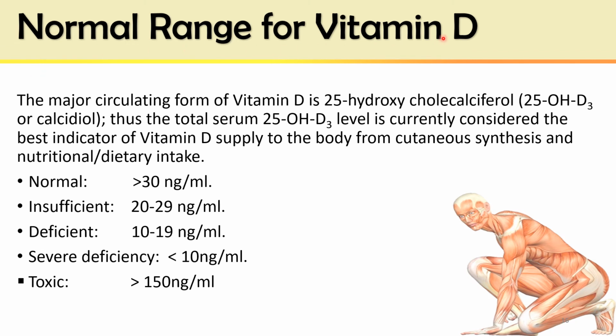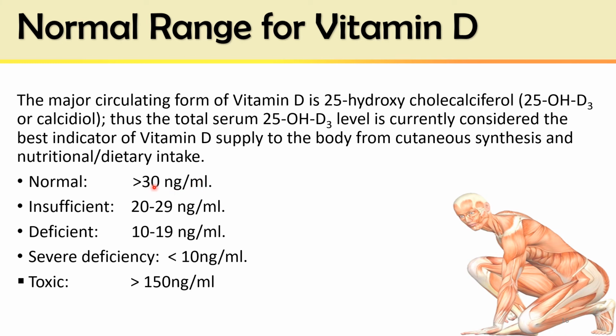Normal range of vitamin D. As I have already told you, the major circulating form of vitamin D is 25-hydroxycholecalciferol, that is calcidiol. It is not calcitriol, which is the active form. Thus, the total serum calcidiol or 25-hydroxycholecalciferol level is currently considered the best indicator of vitamin D supply to the body, either from cutaneous synthesis or from dietary intake. Normal range is more than 30 nanogram per ml of serum or plasma.